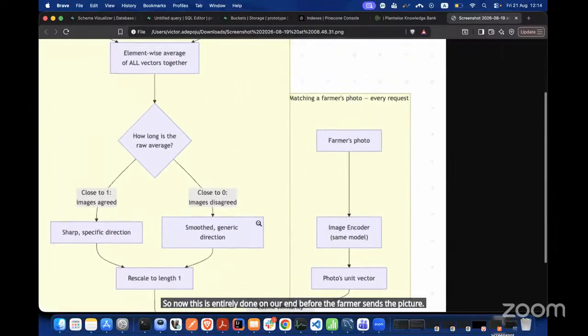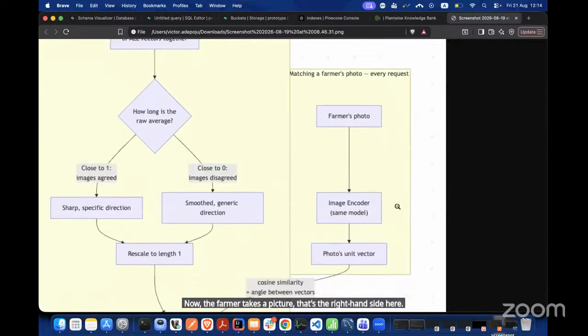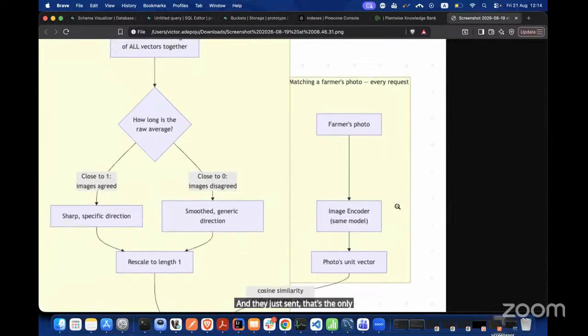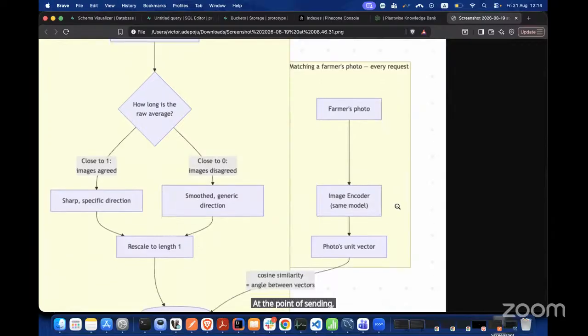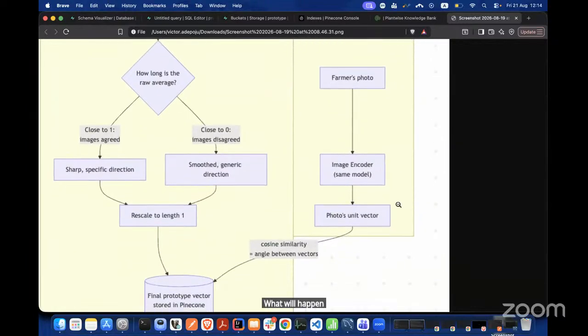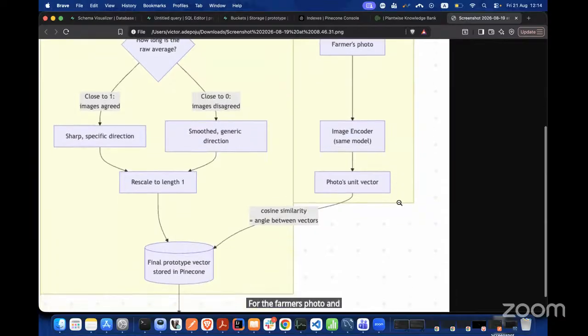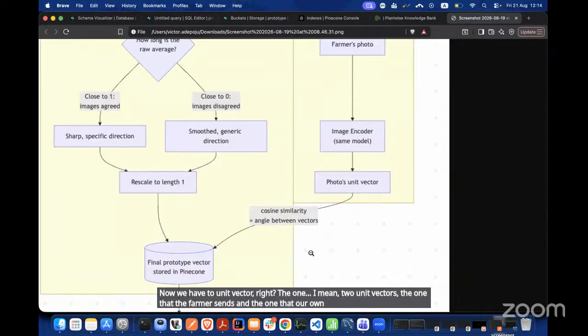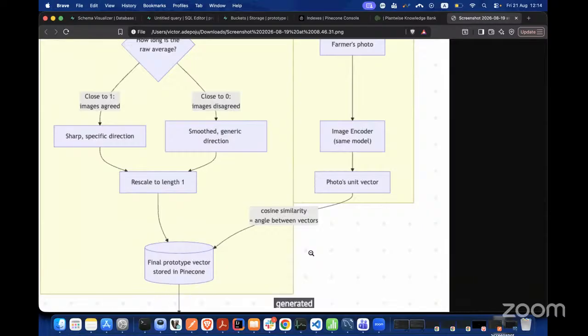Now, the farmer takes a picture, that's the right-hand side here, and they just send. That's the only thing they have to do. At the point of sending, we use the same model that we use for generating the unit vectors, and it does the same thing. It provides a unit vector for the farmer's photo, and now we have two unit vectors: the one the farmer sends and the one our own system has already generated for different kinds of disease. Then we do what we call cosine similarity.